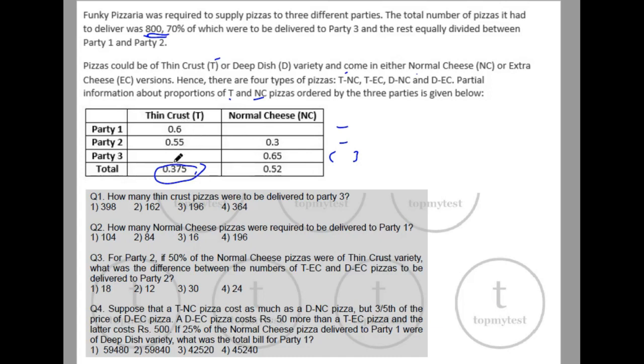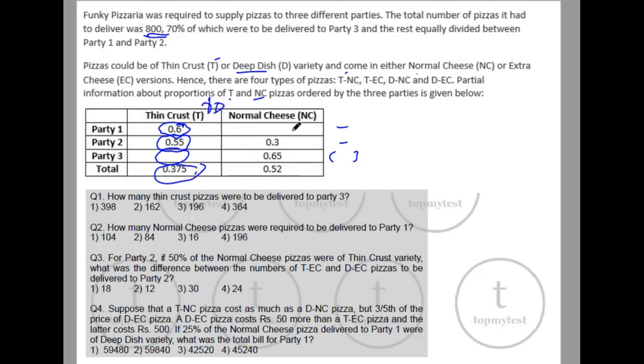Okay, and of all the pizzas delivered in party 1, 60%, which is 0.6, is thin crust pizzas. The balance 40% will be deep dish. Similarly, 55% in party 2 were thin crust, balance 45% will be deep dish. You don't know this, but we can calculate using this total. Now the deep dish is missing.